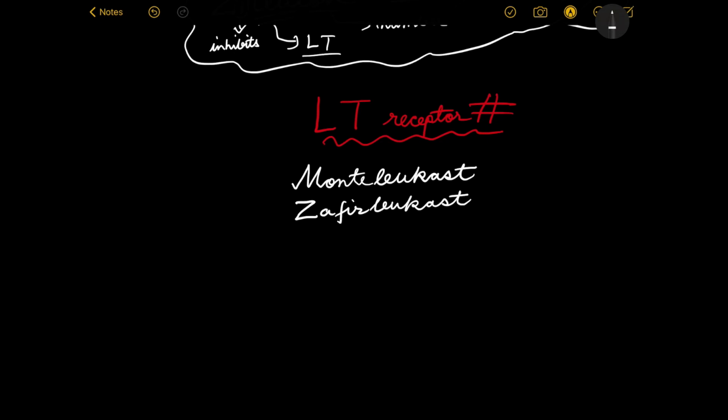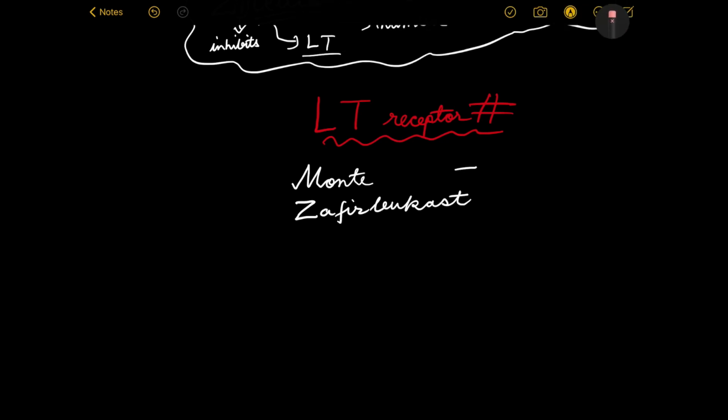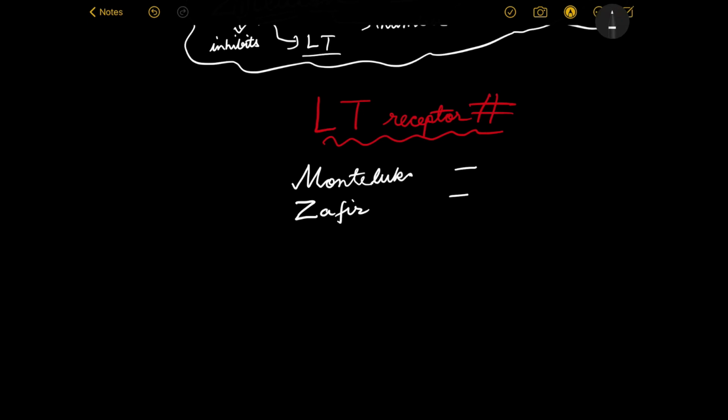Okay, this might have been LU. Okay, that's what I'm seeing. Never mind. Montelukast and zafirlukast. You have to be a little careful with the spellings of the drug names, because since they are names, they are non-negotiable. You have to remember them the way they are spelled. So unfortunately, not much can be done.